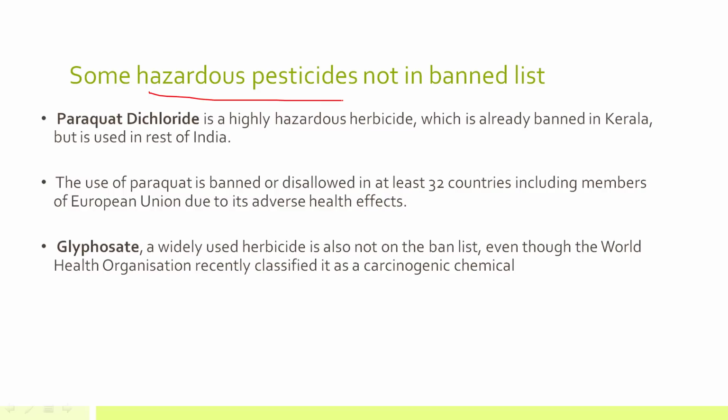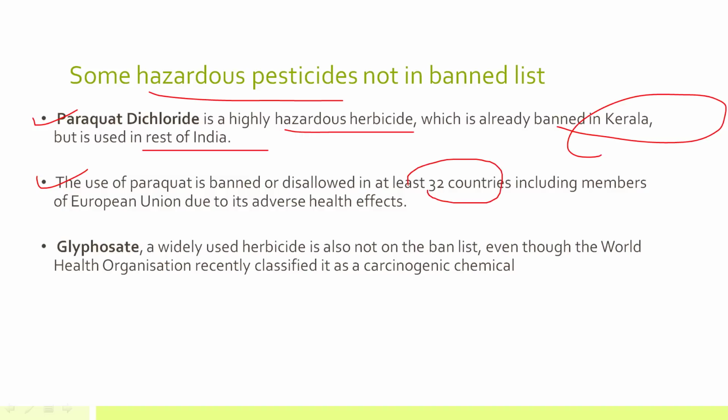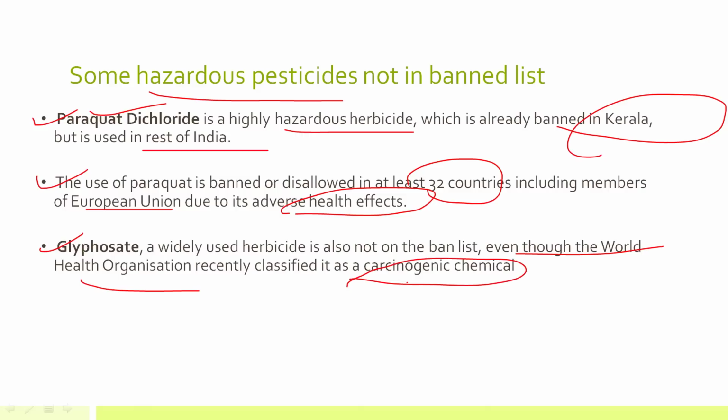Now there are some hazardous pesticides that are still not in the banned list. For example, paraquat dichloride, a highly hazardous herbicide. Although it is banned in Kerala, it is not banned in the rest of India. Remember, the use of paraquat is banned in at least 32 countries, including the European Union, because it has adverse health effects, but still it is used in India. Apart from paraquat dichloride, glyphosate is another herbicide that is not in the ban list, even though the World Health Organization has classified it as a carcinogenic chemical.